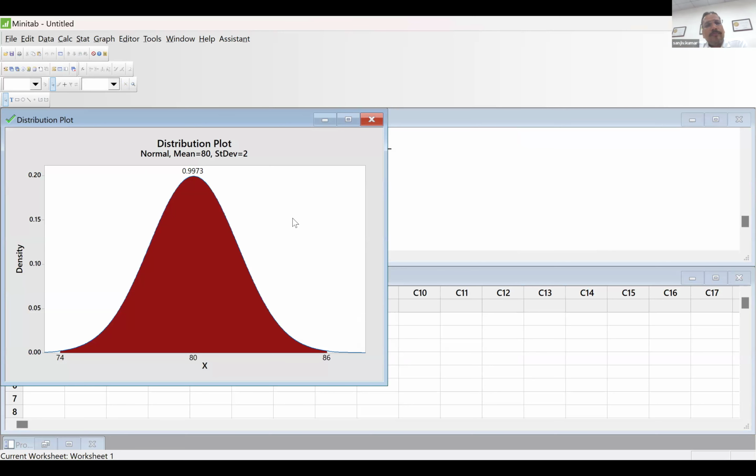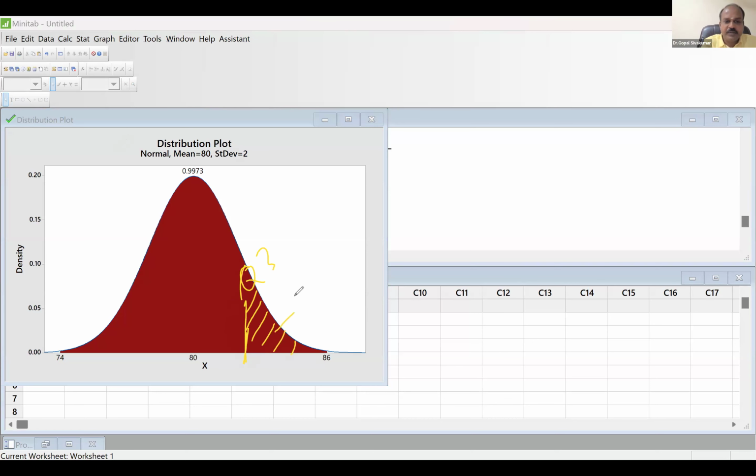Now the requirement is you have to identify a point. Let me say a point is here. If I say this point is Q3, the right side area of the point should be 25% and the left side area will be 75%.